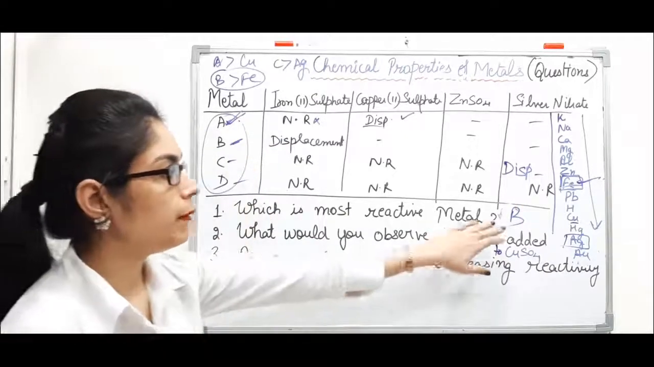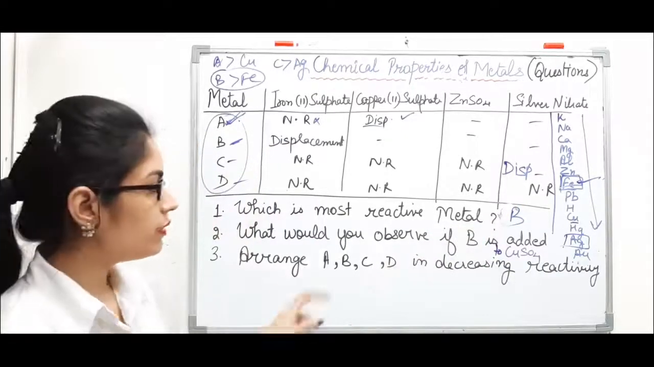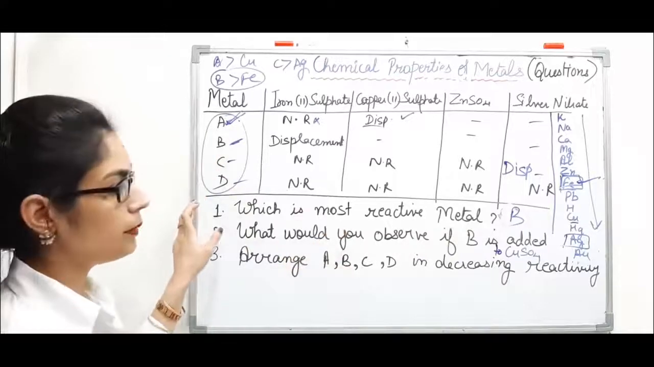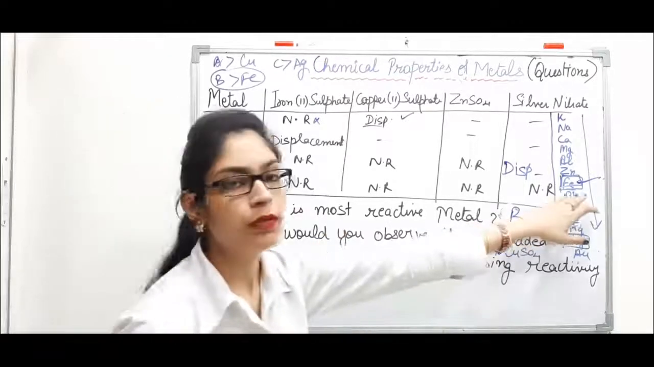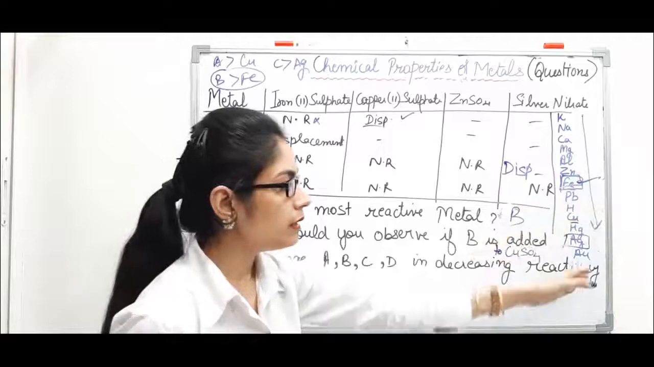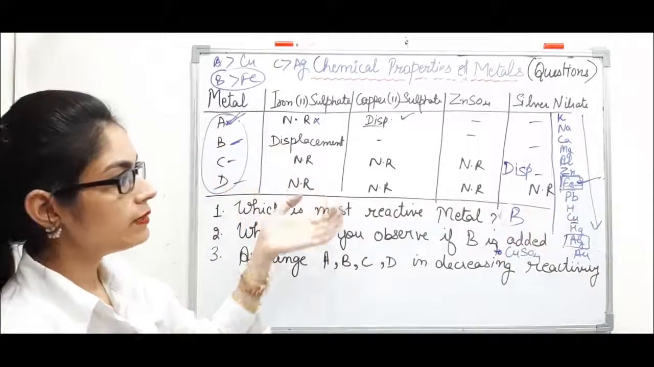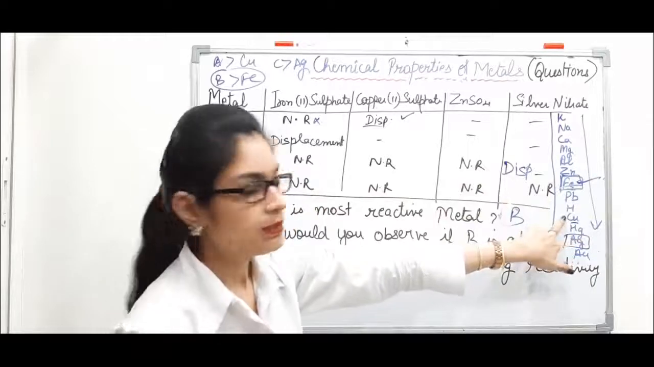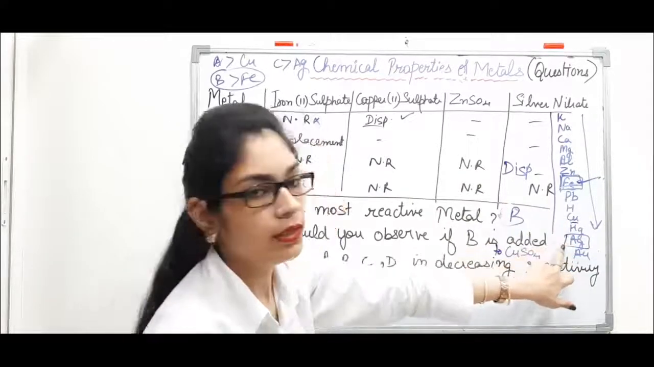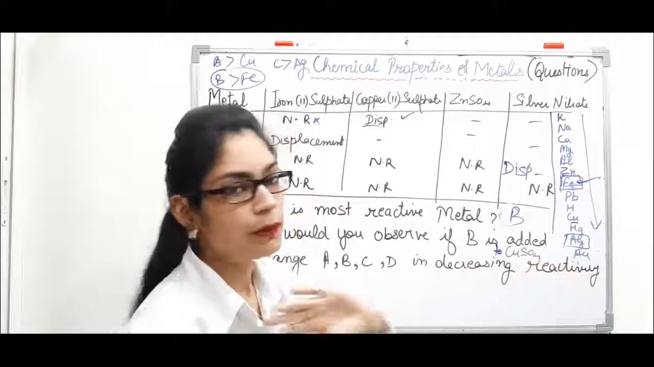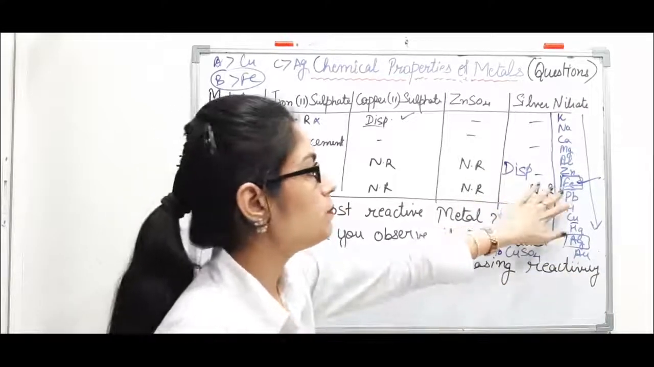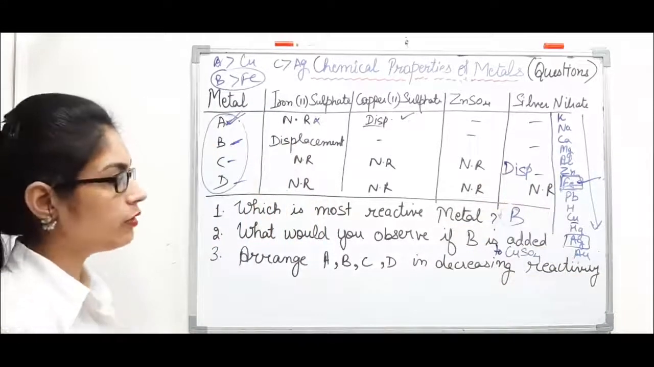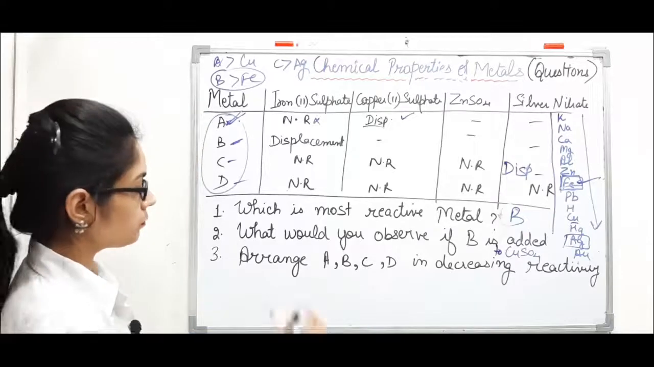So metal B, it is the most reactive metal from the given metals. Why? Because it is able to displace iron. Remaining metals, they are not able to displace any of these, because A, it can only displace copper, and C, it can only displace silver. D is not able to displace anything. So which means B is the most reactive metal among the given.